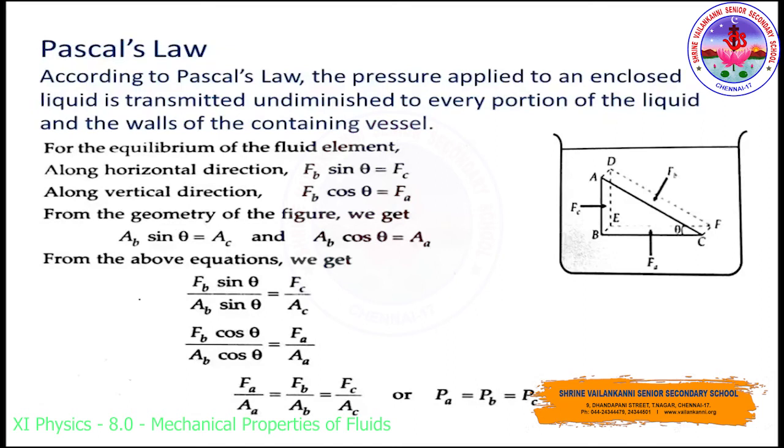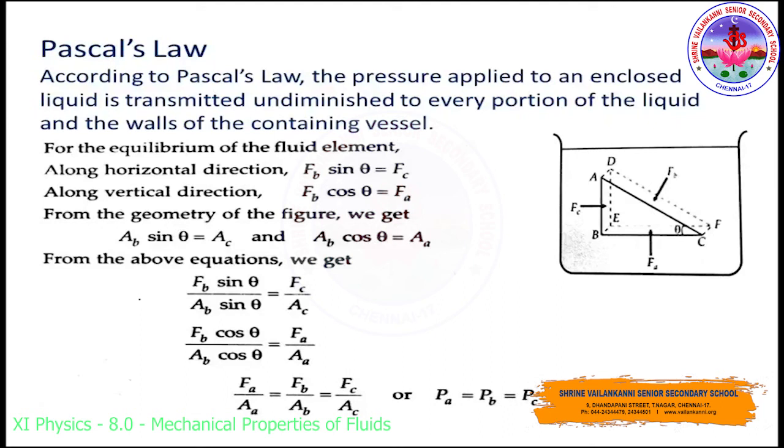Now for the equilibrium of the fluid, we have taken the triangle ABC, with the angle ACB equal to theta. Along the horizontal direction, FB sin theta is equal to FC. See, FC is the opposite side, so sin theta. So FB sin theta is equal to FC. Got it? Now the vertical direction: FB cos theta is equal to FA.